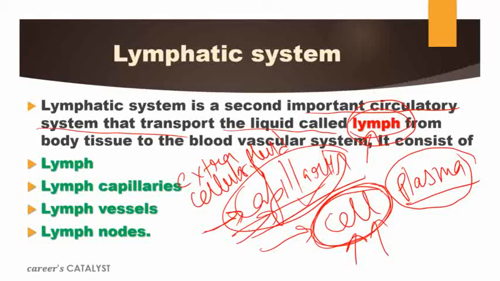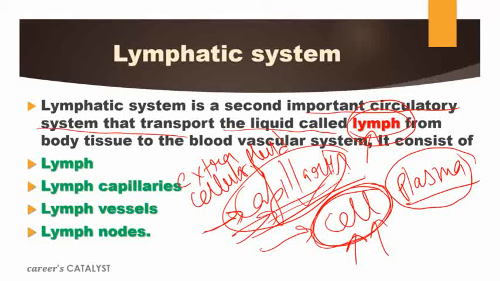Not only the plasma, whatever substance is released via these capillaries will come back into the lymphatic system, and then the lymphatic system will transport all the material back to the blood circulatory system.